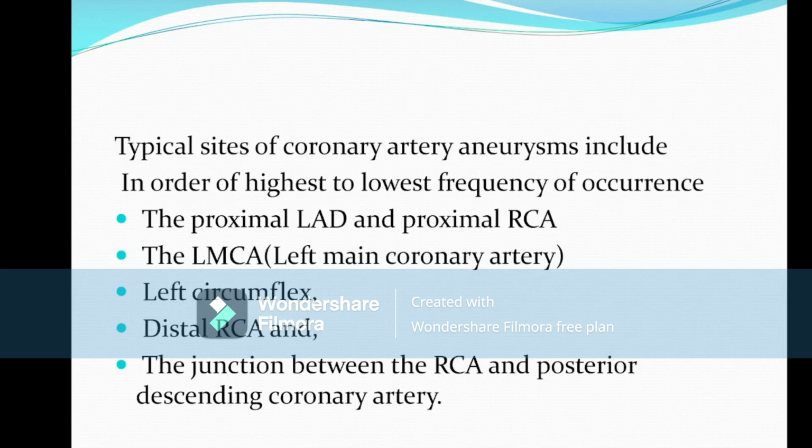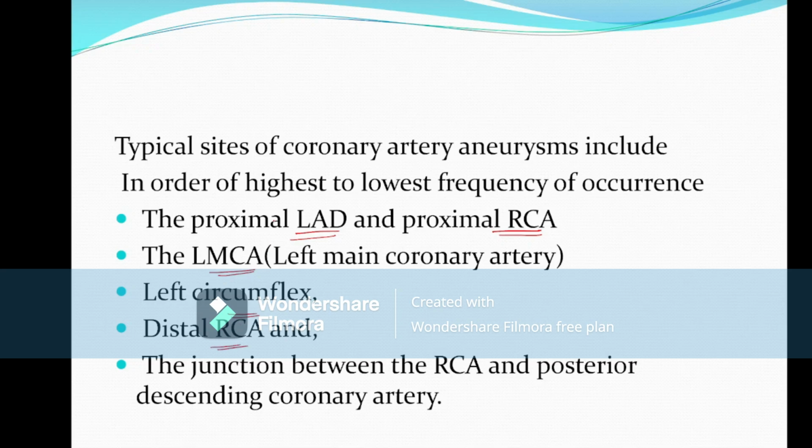Coronary arteries are involved in Kawasaki disease, and coronary aneurysm occurs in Kawasaki disease, as I said before. The most common coronary artery involved is the proximal LAD, that means left anterior descending artery, and after that the proximal RCA, that means right coronary artery, then the LMCA, that means left main coronary artery, then the left circumflex artery, and after that the distal RCA.